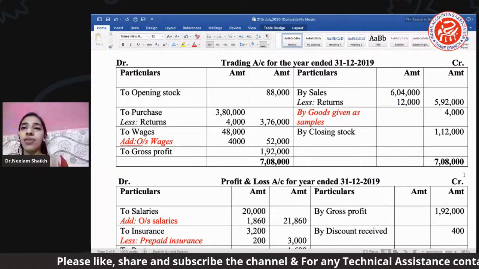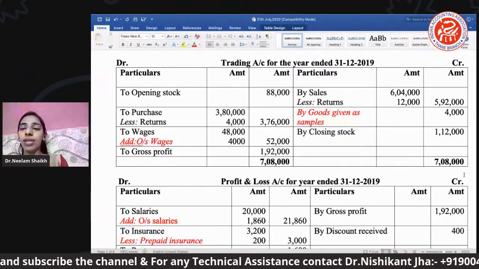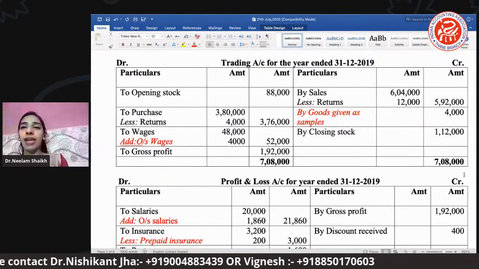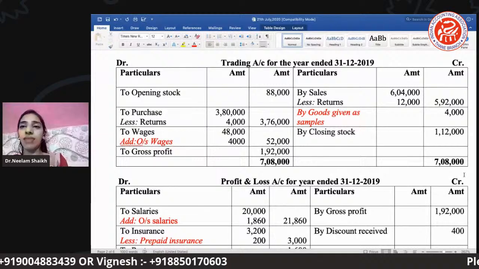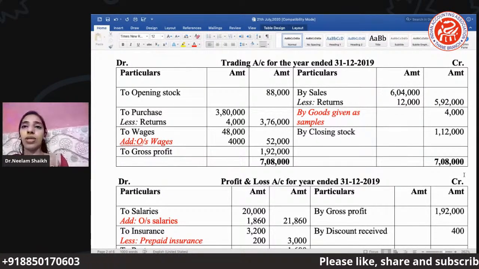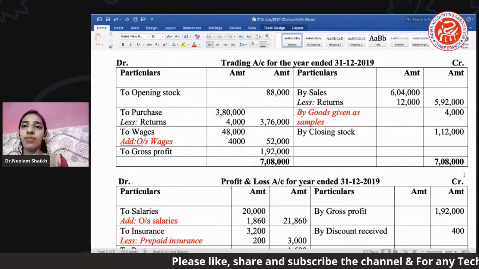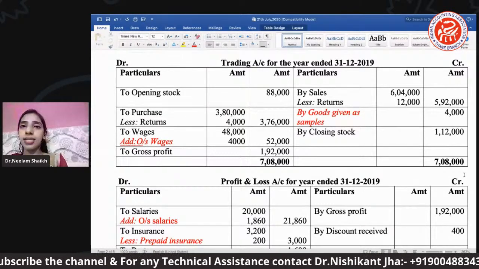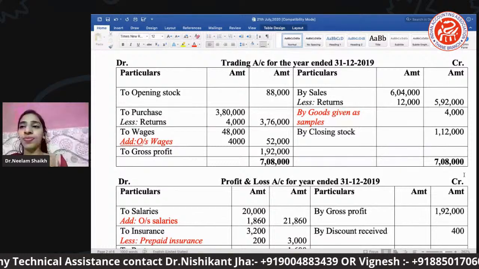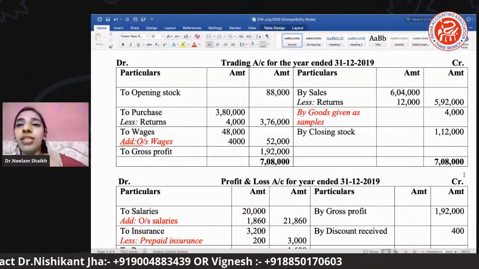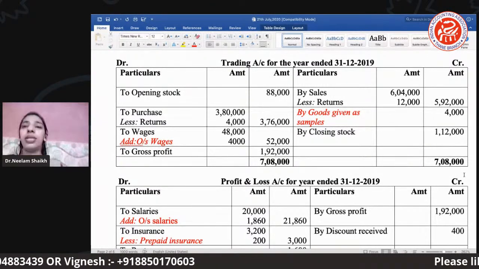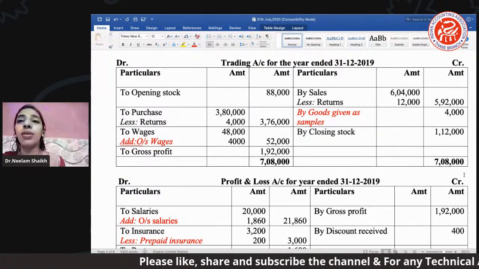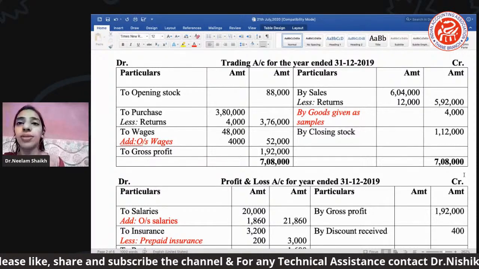Okay, and if you see, there was a return, and I have already mentioned returns will be based on the debit and credit balance which was given. One will be the return inward and one will be the return outward. So here we have a return outward which is 4,000, and the total is 3,76,000 which is mentioned. Wages, if you see, is one of your direct expenses, which was given in your trial balance, which is 48,000.